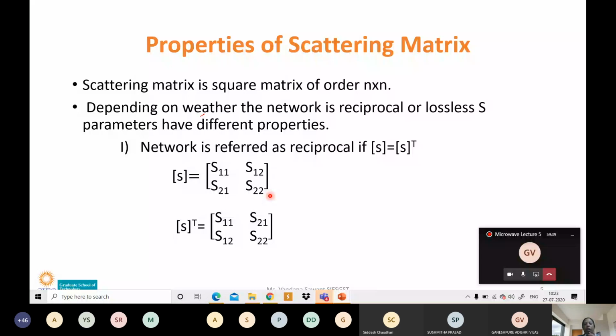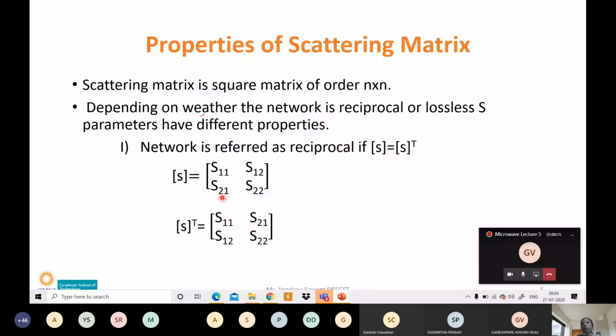Now if the original S matrix and the transpose of the matrix have equal values, whenever we are calculating for a network, S11 will have some value in terms of magnitude and angle. Then S12 will also have some value. S21 will also have some number, magnitude and its angle.